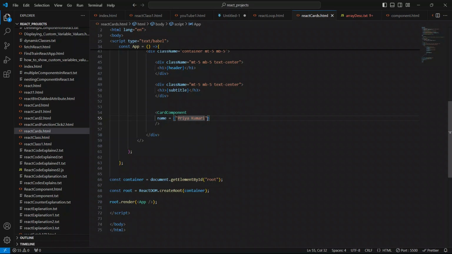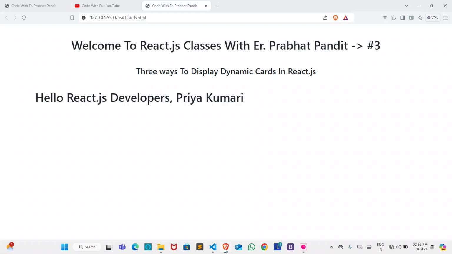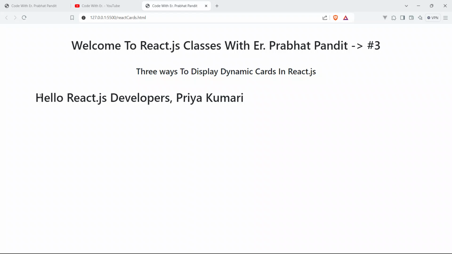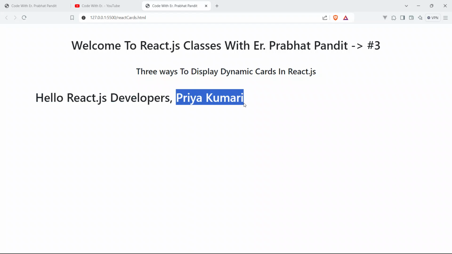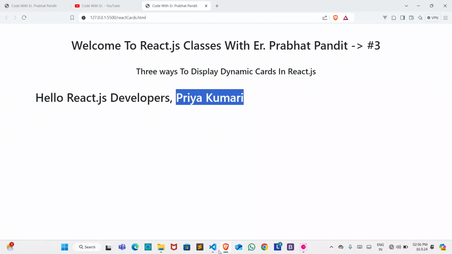Okay, if it is a variable, inside the open and closing braces we can just assign the variable name, and it will be shown. So guys, now just save your code and go to the browser and see. Boom guys, you can see here "hello React.js developer", and it says Priya Kumari. So now we have passed the first prop.